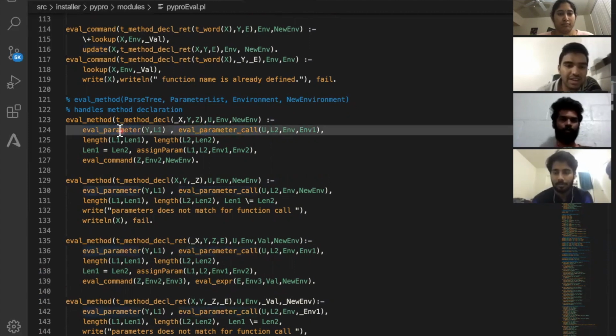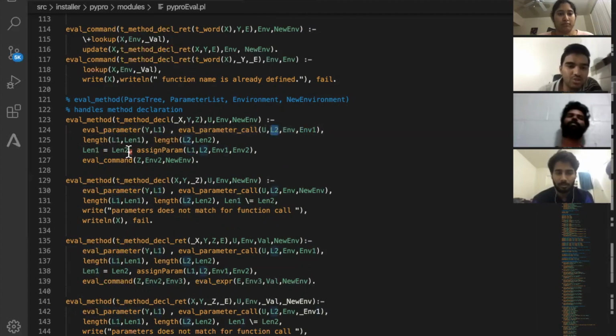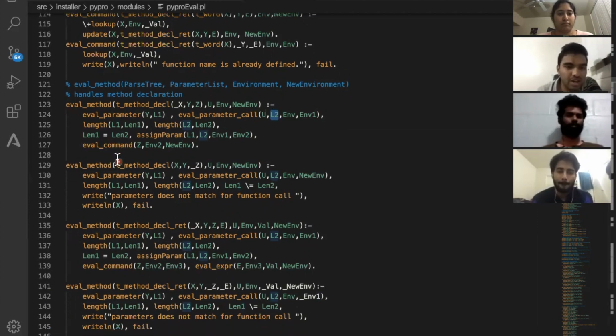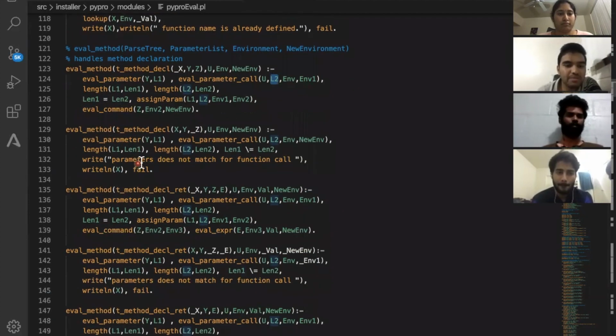Once it evaluates both, it gets the list of both the variables and the values, and it will check whether both the lengths are equal. If it is true, then it will assign those particular values respectively, and execute the commands of the whole function body. If it is false, it is just going to write parameters do not match for the function call, and it will just fail the whole program.